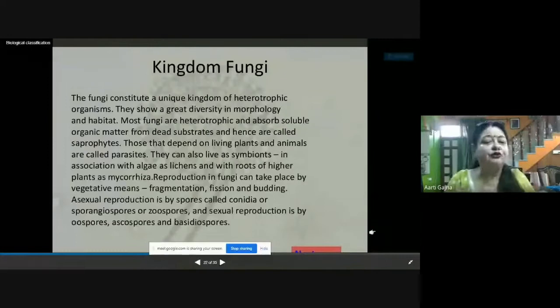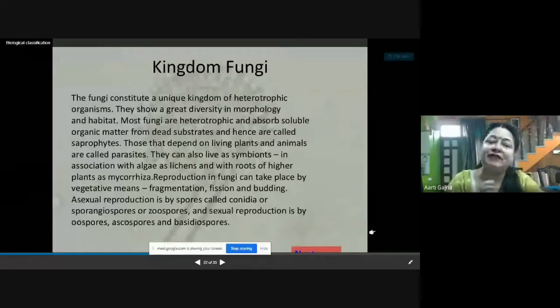So if you see the fungus, you will find different kinds of fungus. External appearances are different for different fungus. The fruiting bodies are different, the hyphae are different. So if you see them externally, they look very different from each other. So there is a great diversity in their morphology as well as in their habitat. Their habitat is also different.